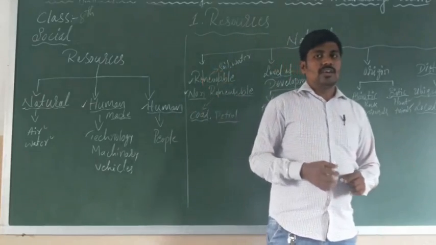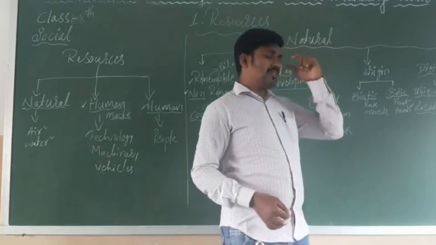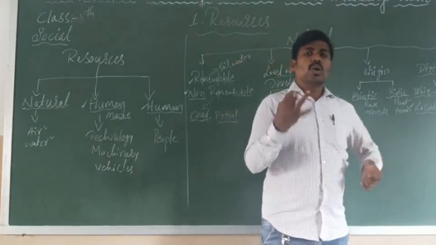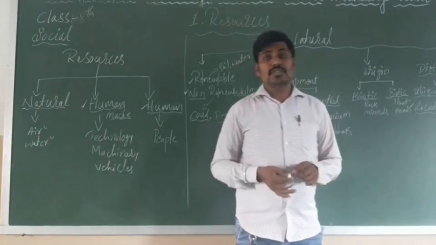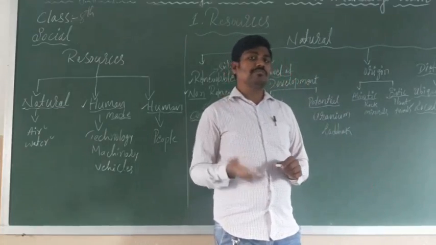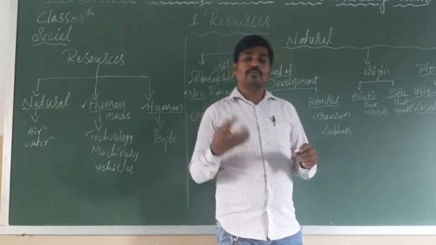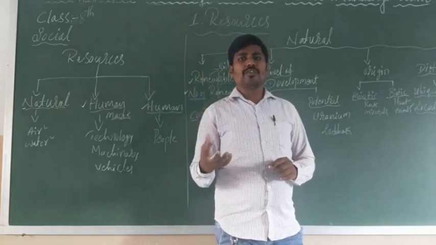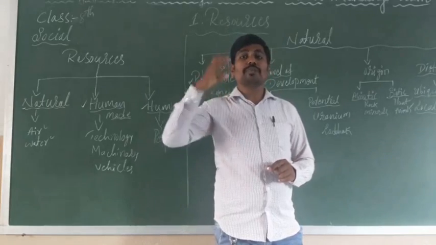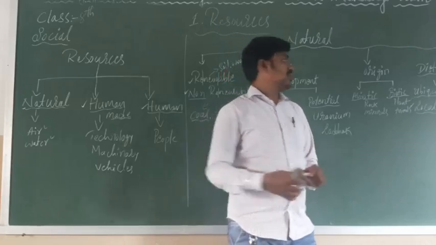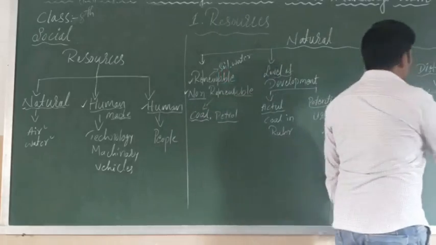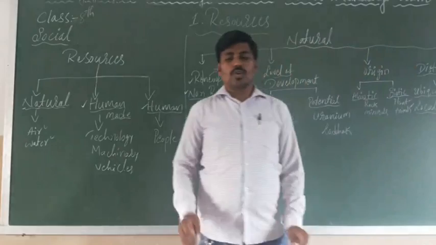So gold, coal, diamonds and other natural resources, some are very few and we get them in very particular places. That is called localized natural resources.